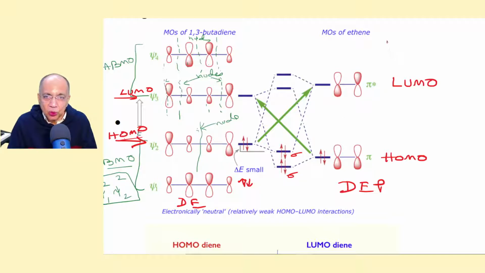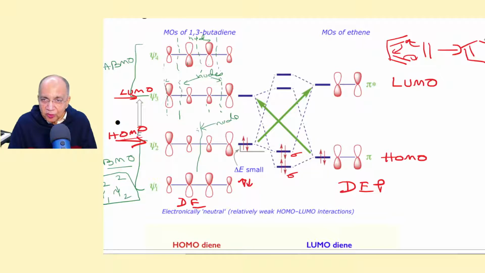As you know, when this forms, we write like this: a new sigma bond is formed here, and a new pi bond is formed. Since this difference is very small, we have to look at the stability of the product.